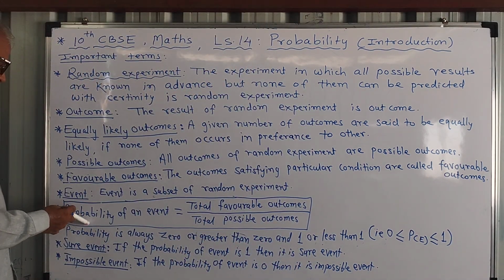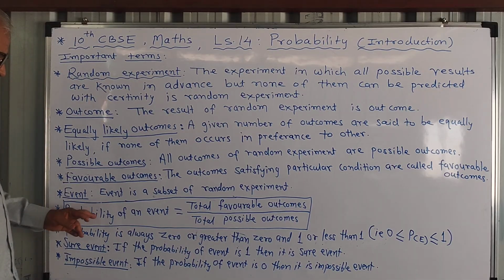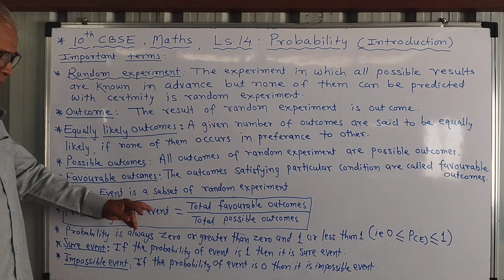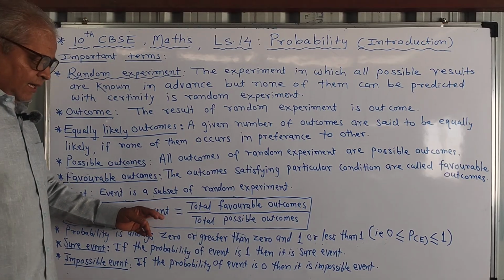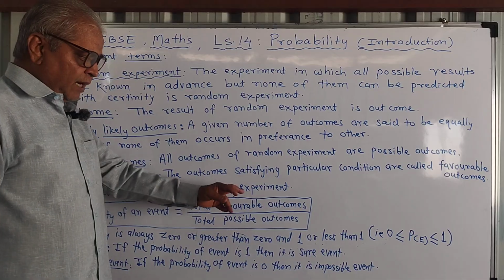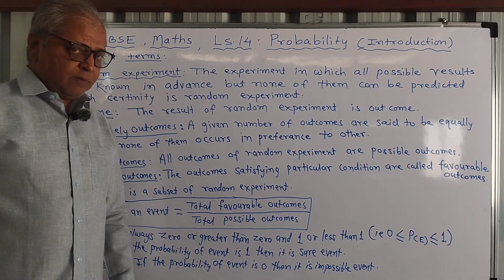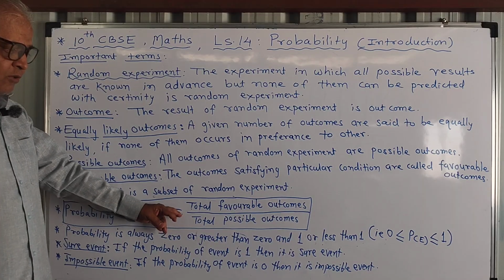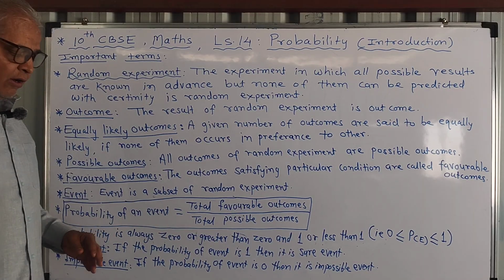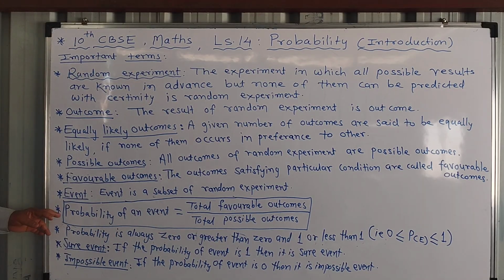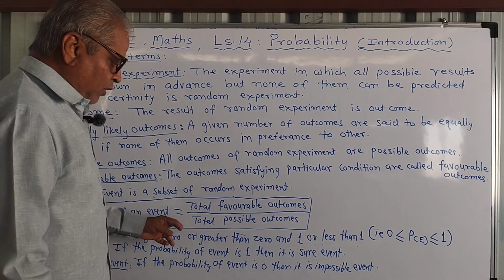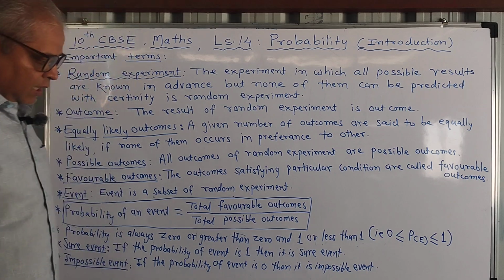Now, very important formula, what is the probability of an event? See, probability is always related to event. So, probability of an event is total favorable outcomes upon total possible outcomes. So, this is only one formula we are using to find the probability of an event. Very simple. So, probability of an event is total favorable outcomes upon total possible outcomes.